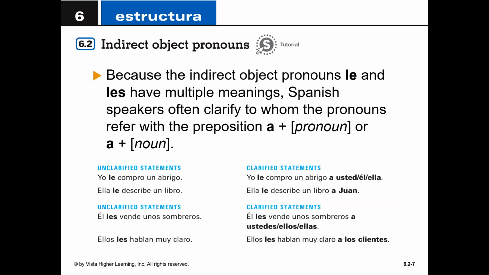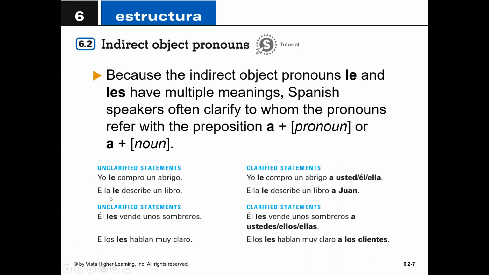And because the indirect object pronouns le and les have multiple meanings, Spanish speakers often clarify to whom the pronouns refer with the preposition a, and with the pronoun or the noun, which we were seeing earlier, right? Which is very common. For instance, if you were to just say randomly, "yo le compro un abrigo," that's unclarified. We don't know who that le is referring to. Who are you buying that coat for? Is it for you, usted? Is it for him? Is it for her? Is it for Jamie? Is it for Mark? We don't know. So you would typically say, "yo le compro un abrigo a usted," or a él, or a ella.